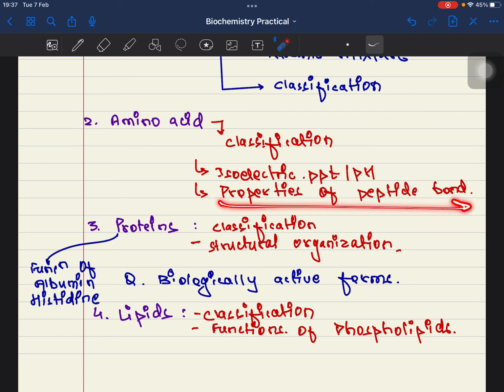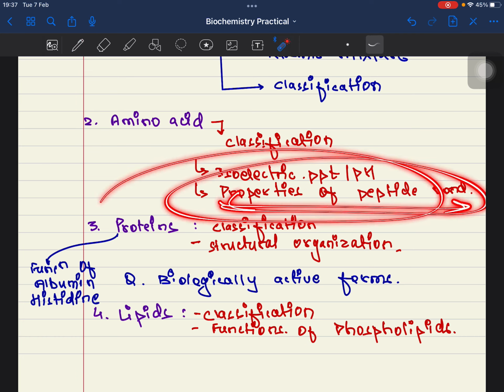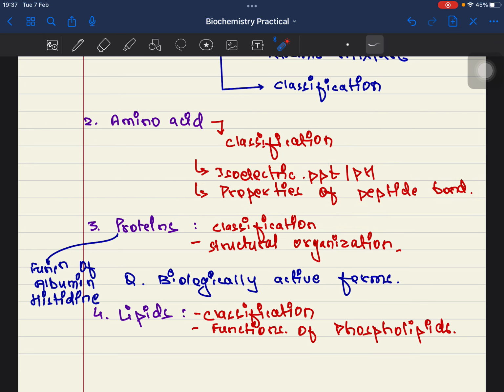You must know about the properties of the peptide bond. All right, the peptide bond, and what are the properties of it? It should be rigid, polar, trans configuration must be showing, and partial double bond character must be present out there, right? In proteins, you must know about classification, and classification in great detail. All right, you have functional classification, you have structural classification, right?